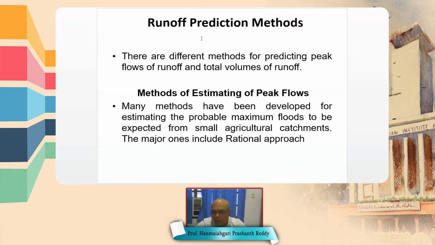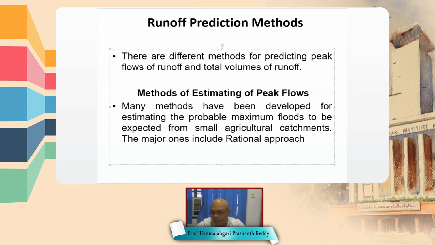So there are methods to predict the runoff or to calculate the runoff from the rainfall intensity. For that, the most important method is the rational approach or rational method.